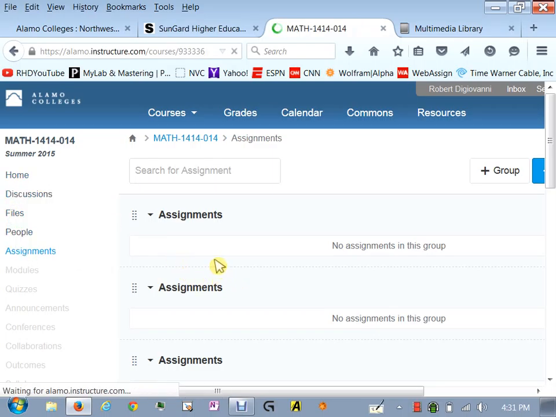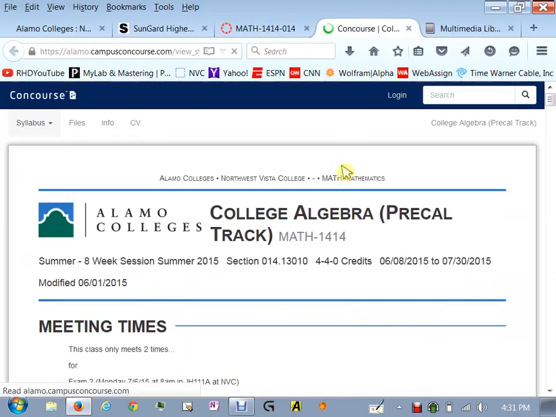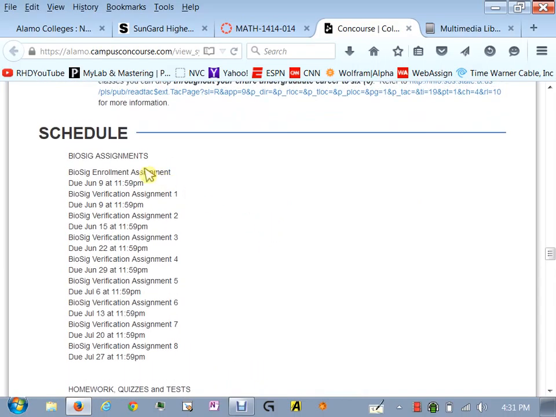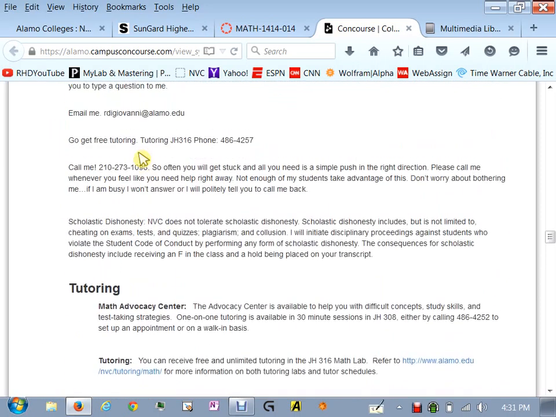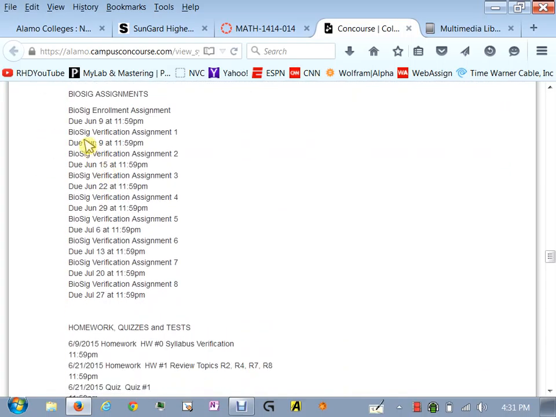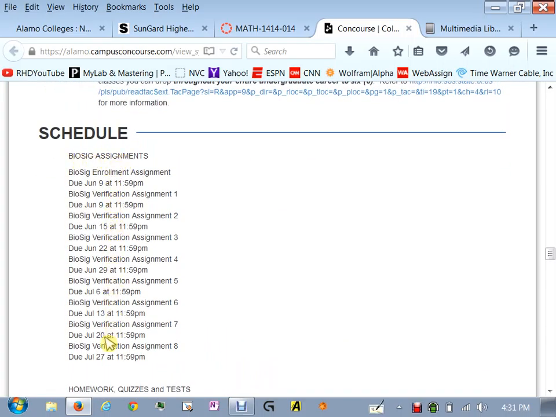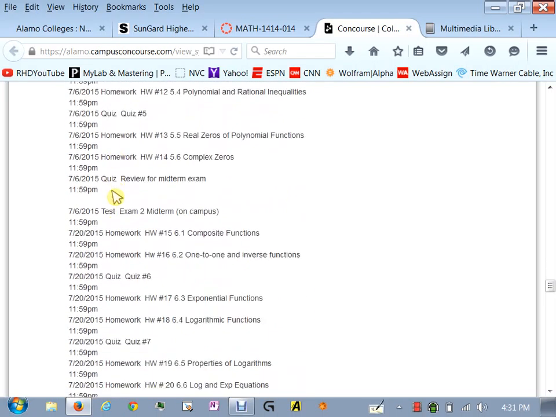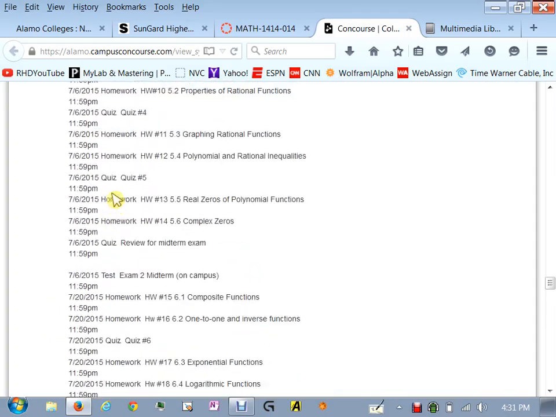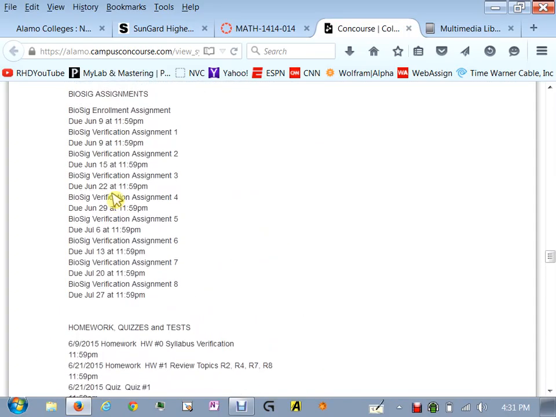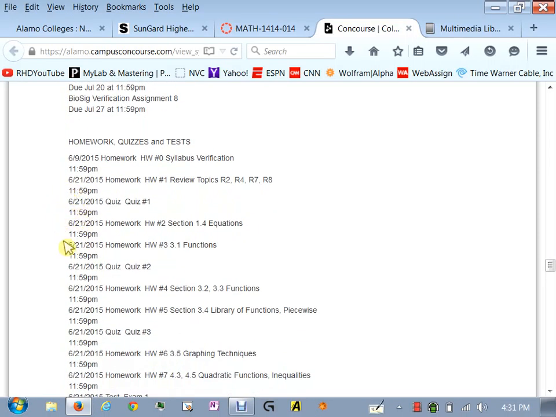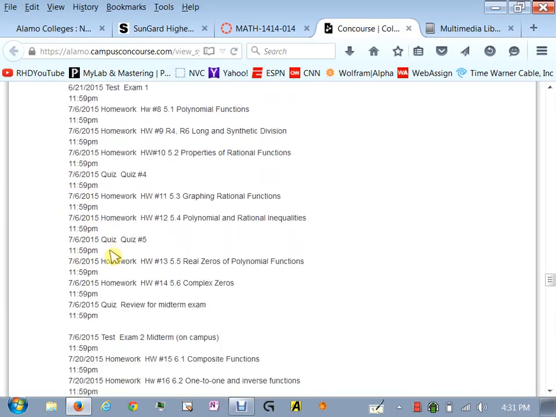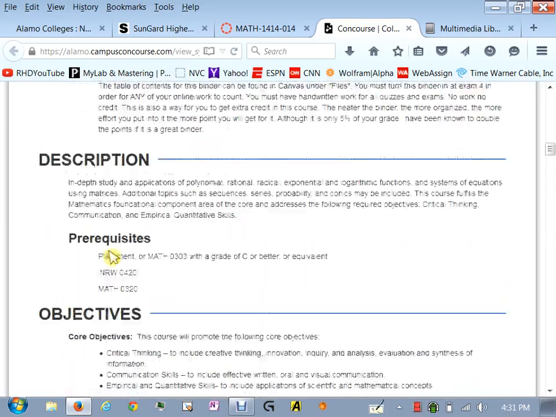Let me go back to that main page. I want to bring up the syllabus again because I want to see if I had the schedule on here. Yeah, okay, here we go. There is a schedule here within the syllabus. I forgot to get down to the bottom of it. This is real important. It shows you all the BioSig assignment deadlines, and then below that, all your homework and quiz deadlines. So that might be a good page to print out because you can keep track of things. Maybe you could highlight the things that are due in June, June 21st, and the stuff that's due in July, and that way you don't fall behind. But it's all there for you.